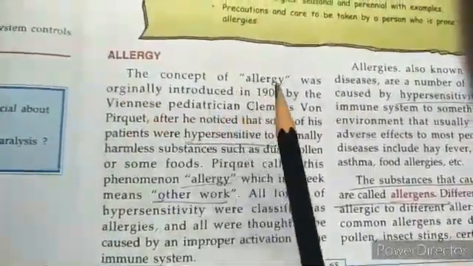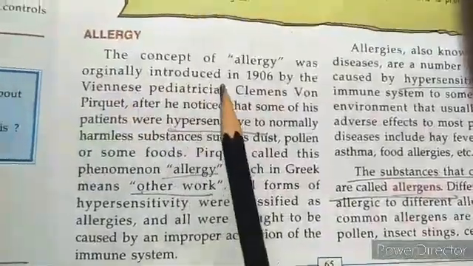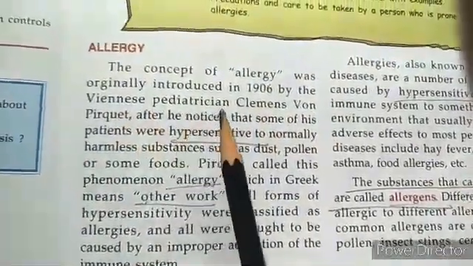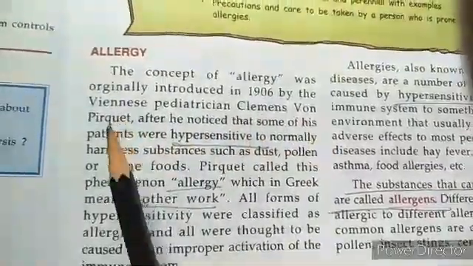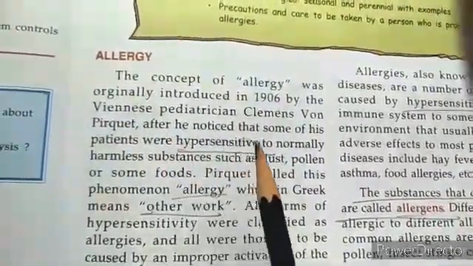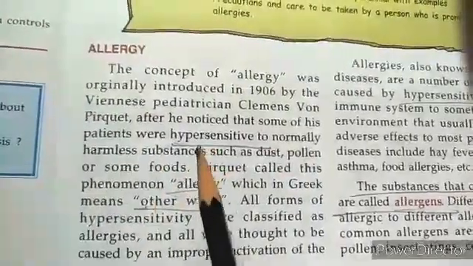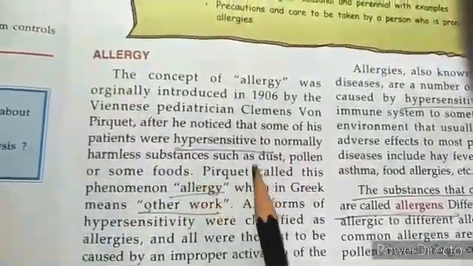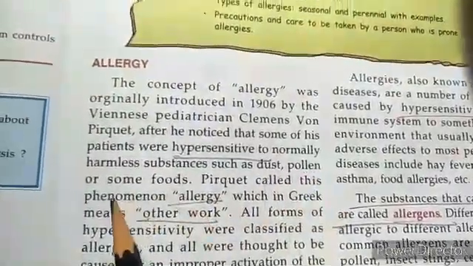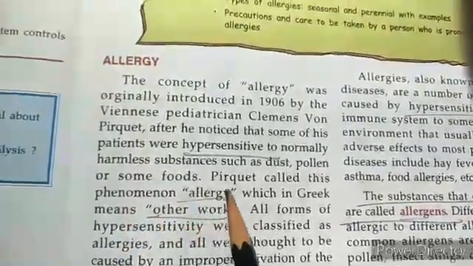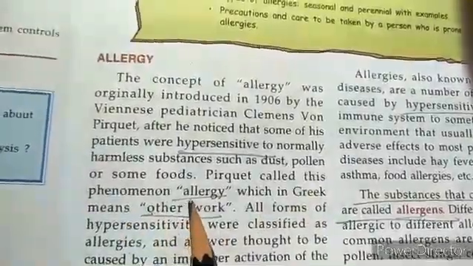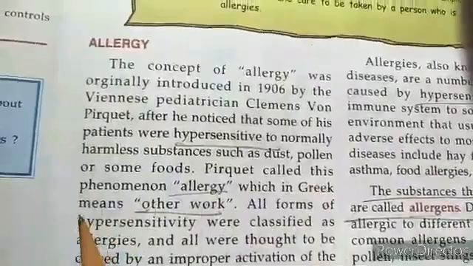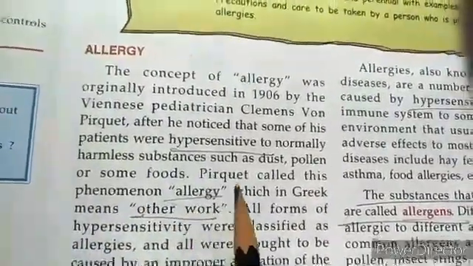The concept of allergy was originally introduced in 1906 by the Viennese pediatrician Clemens von Pirquet after he noticed that some of his patients were hypersensitive to normally harmless substances such as dust, pollen, or some food. This phenomenon was known as allergy, which in Greek means other work.